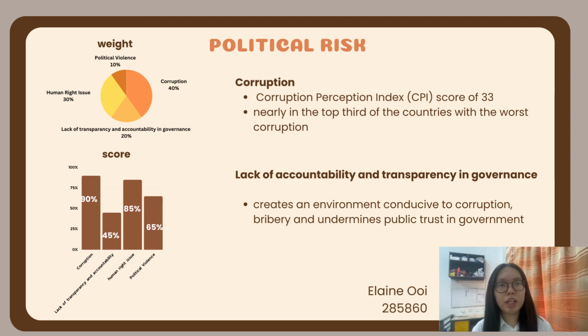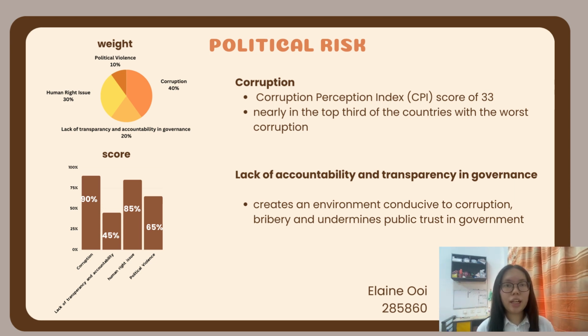As you can see in the bar chart, we assign corruption the highest weight, which is 40%, and the highest score, which is 90%. This is because, for 2022, the Philippines has the most recent corruption perception index score of 33, which places it nearly in the top third of the countries with the worst corruption.